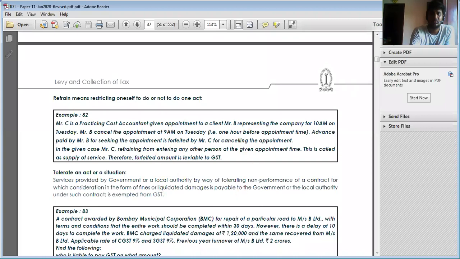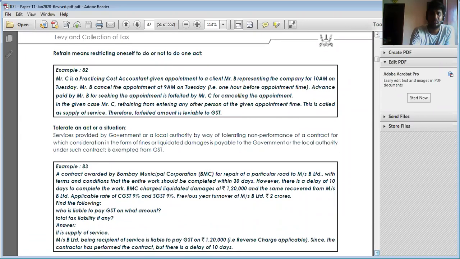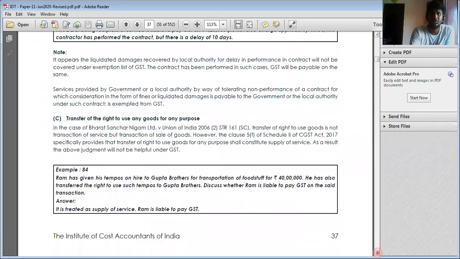The forfeiture amount is subject to GST. Here it is not a penalty charge; it is like consideration received from such person. If you tolerate the act, that is also regarded as supply, as liquidated damages. That is also considered as services. If it is made to the government, then it is not regarded as supply. Next, transfer of right to use is also regarded as supply.